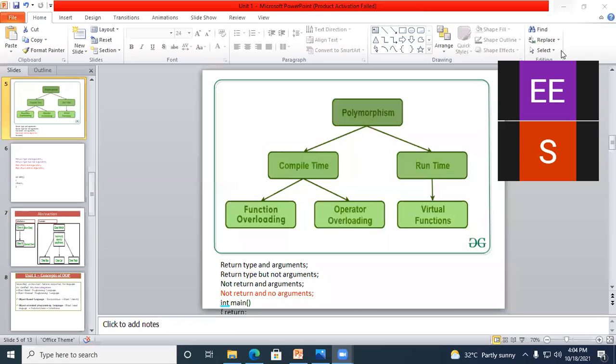Am I audible? Yes, sir. Okay. Is the screen visible to you? No, sir. Got disconnected. Okay, now is it visible? Yes, sir.